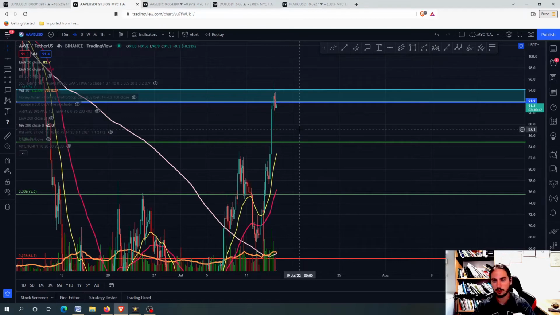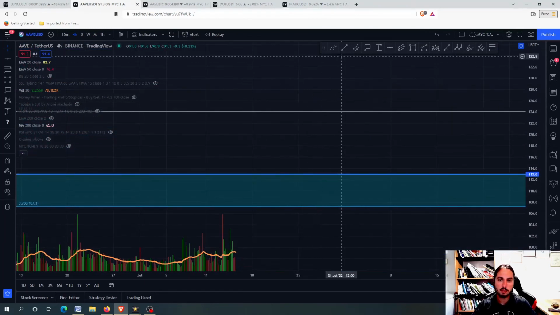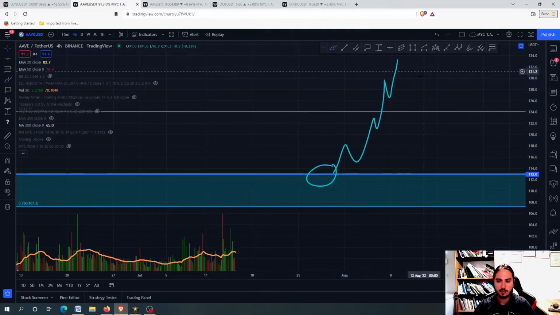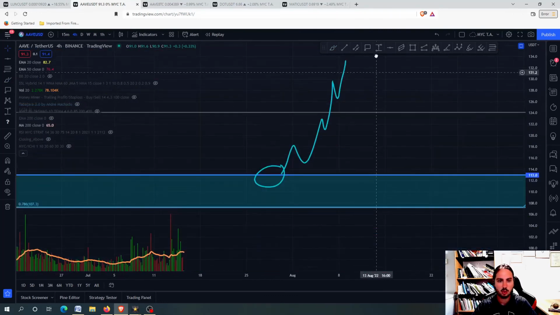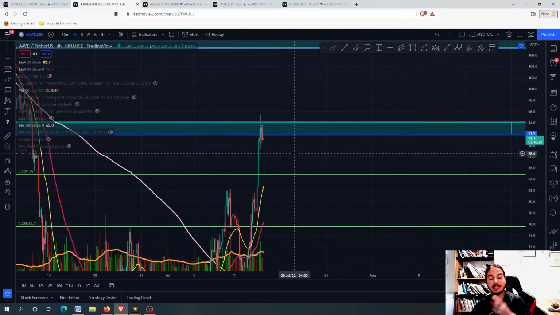You need to be careful about the short term, but on the long run, please pay attention to these targets. If especially we can manage to close above the 112.9, I think that you should be going long for quite some time ahead. For example, right here above this level, then you can go long going for Aave in an impulsive wave mode. We will surely be having an impulsive wave for Aave, but for now, please be careful.